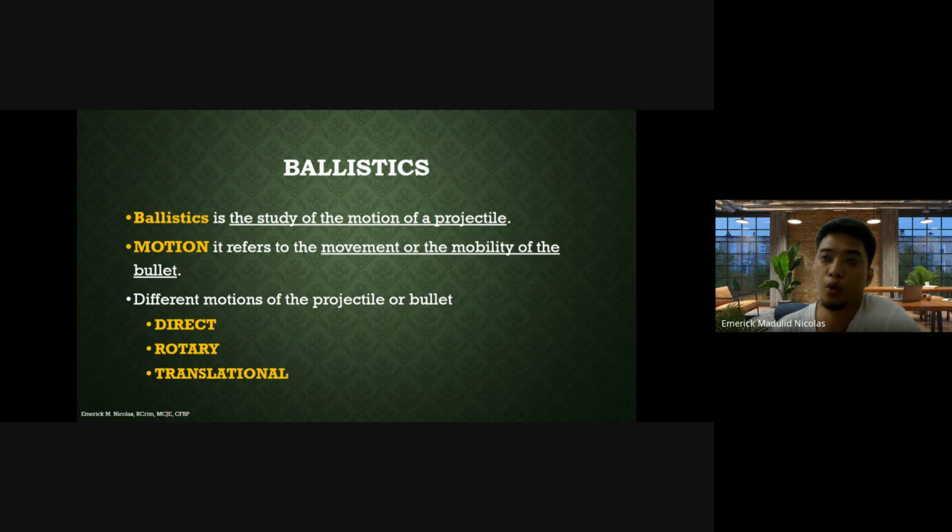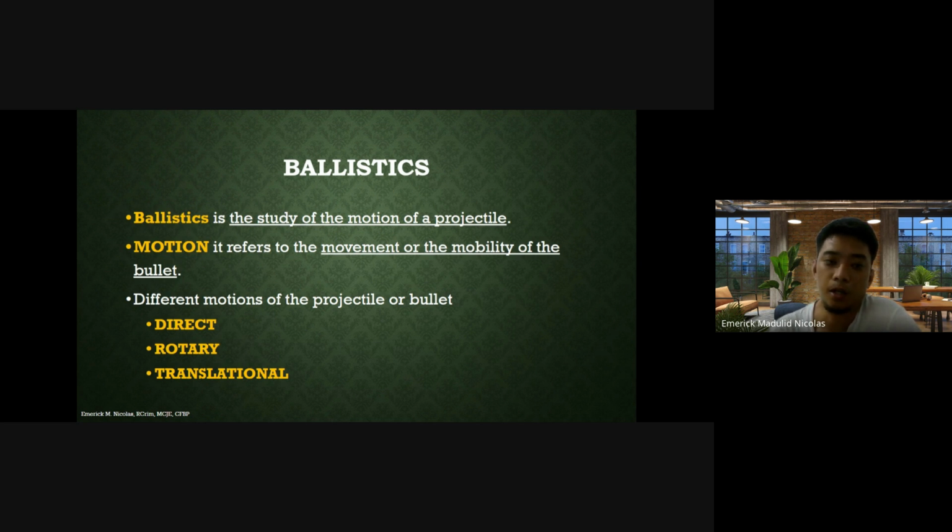By the way, the word ballistics came from the Greek word ballio, which means to throw, and also from an ancient Roman war machine called ballista. As we all know, the ballista looks like a catapult. So that is the etymology of the word ballistics.